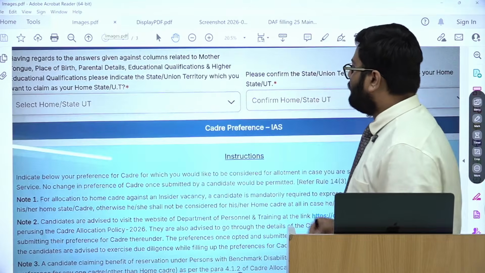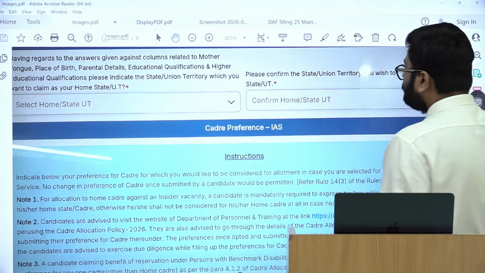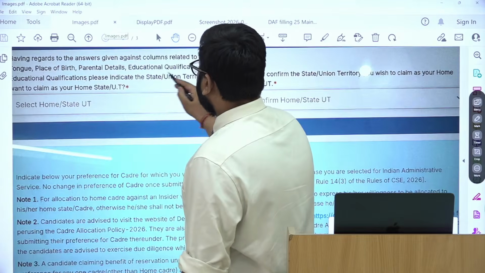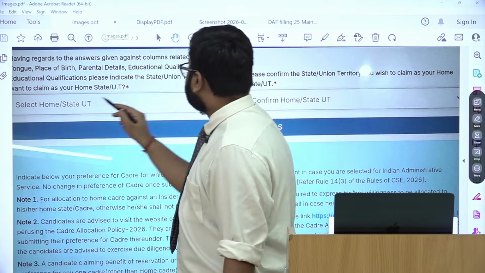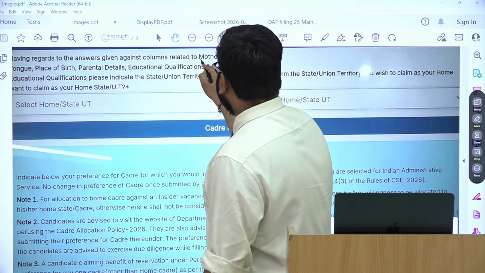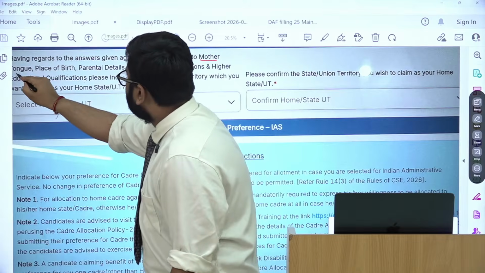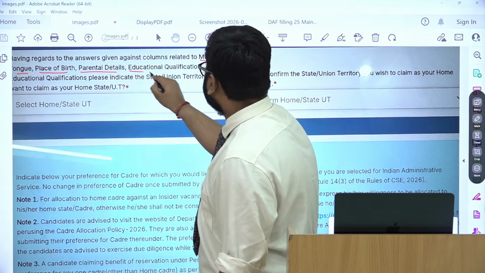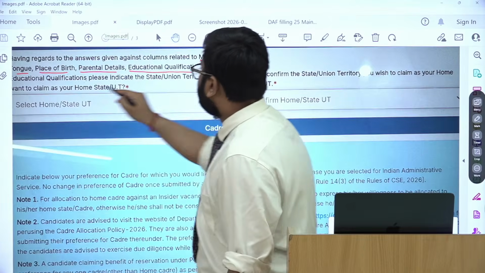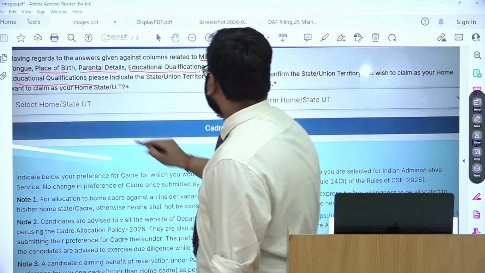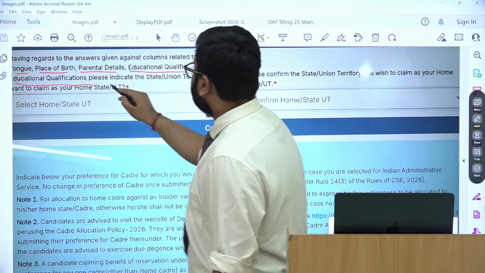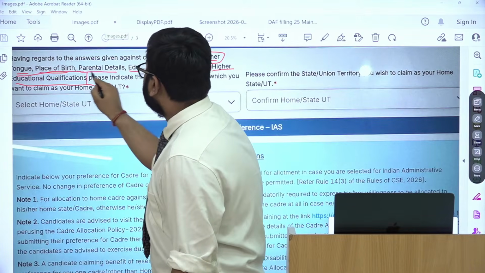For the first time ever, what they have also done is they have categorically told you that home state would be related to mother tongue, place of birth, parental details, educational qualifications, and higher educational qualifications, right? Previously, such bifurcation wasn't there.